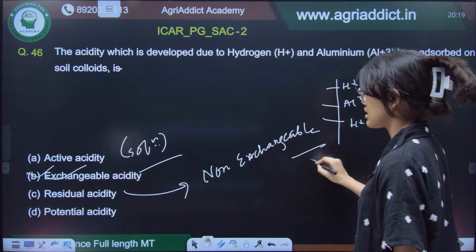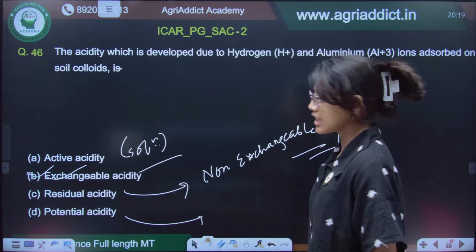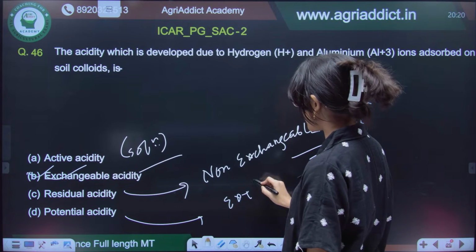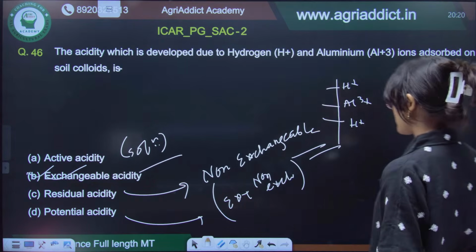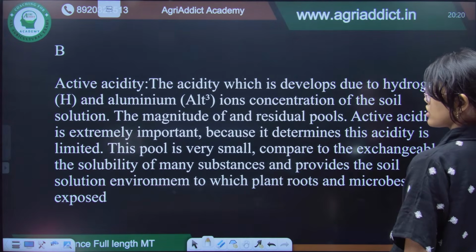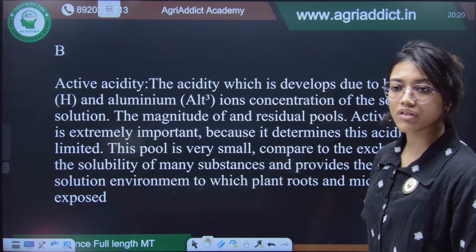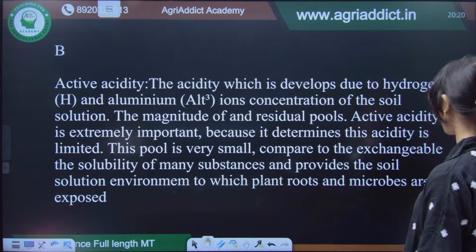Potential acidity is the sum total of exchangeable as well as non-exchangeable acidity. These are all the different pools of acidity that you must go through.